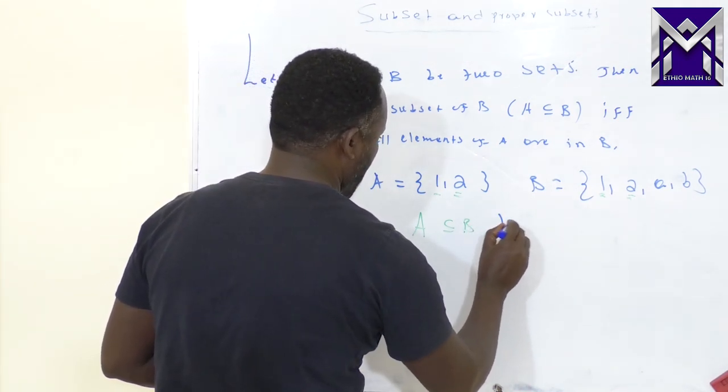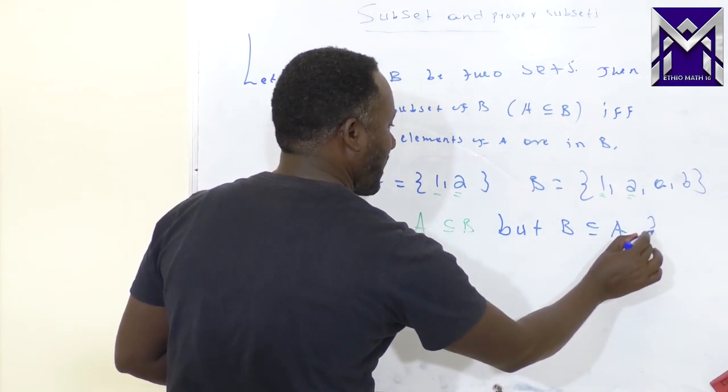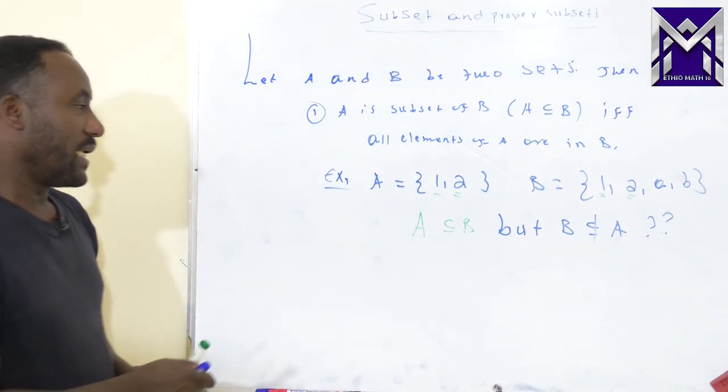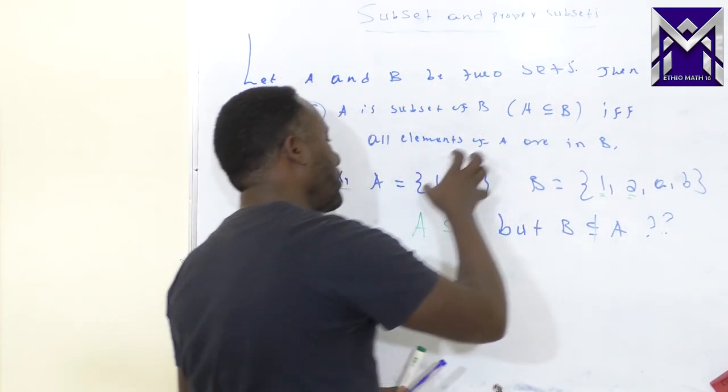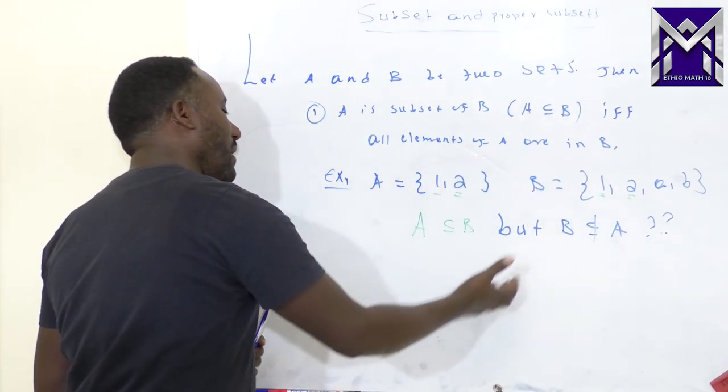But can we say that B is a subset of A? No, we cannot. It's not a subset of A. So A is a subset of B, but B is not a subset of A.